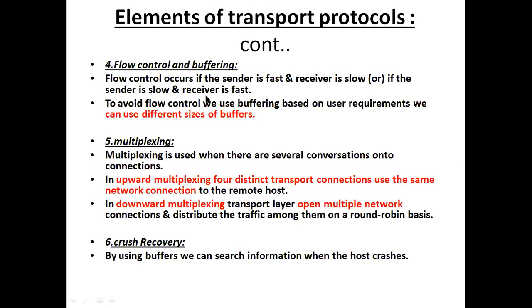There are different sizes of buffer. We already had a discussion on this when we talked about interprocess communication mechanisms in the operating system, right? There are zero capacity, bounded capacity, and unbounded capacity buffers. There are different types of buffers.